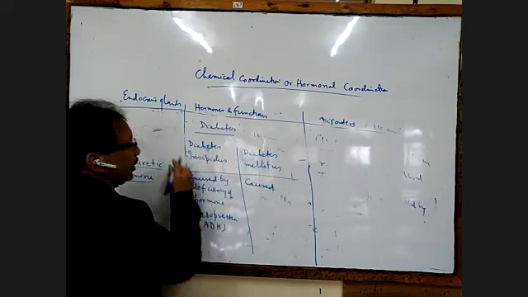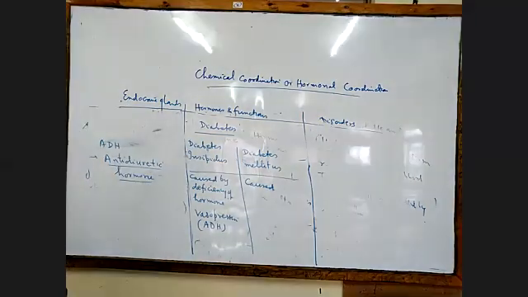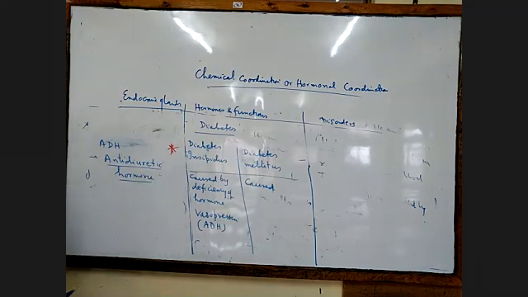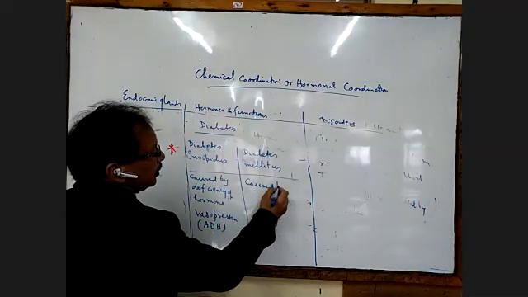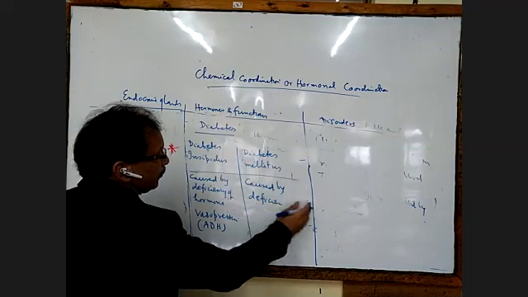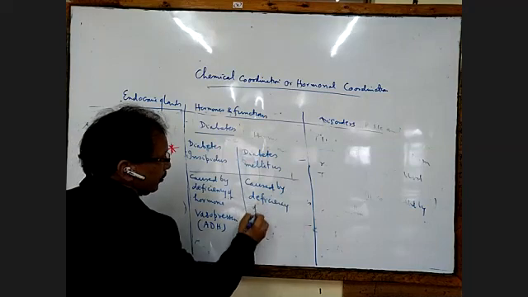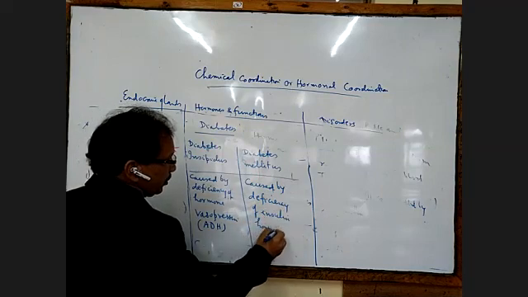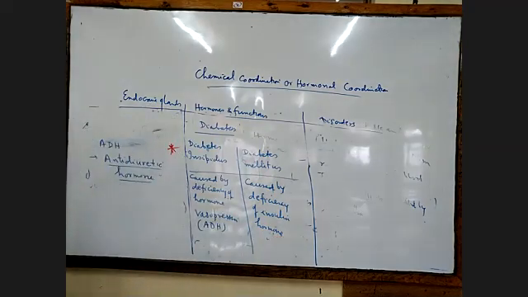It's a very important point in the exam. Remember, all of you, the difference between diabetes insipidus and diabetes mellitus: diabetes mellitus is caused by deficiency of insulin hormone. This is a very important point.